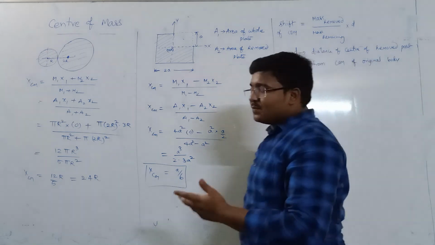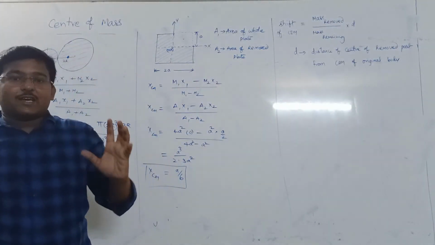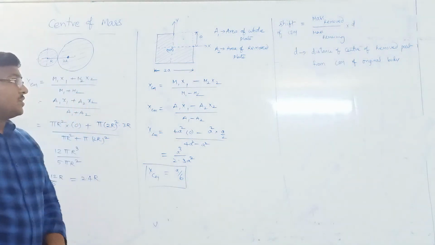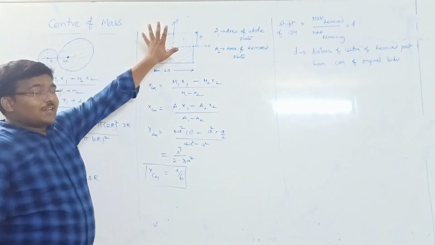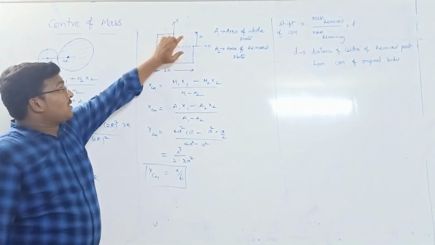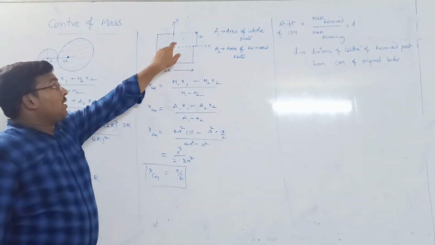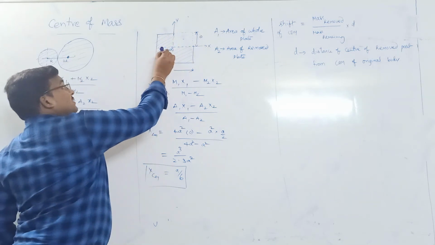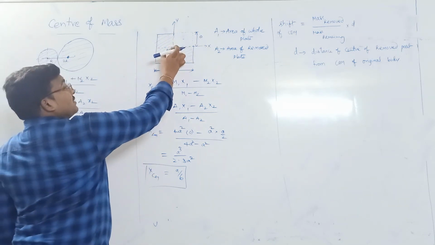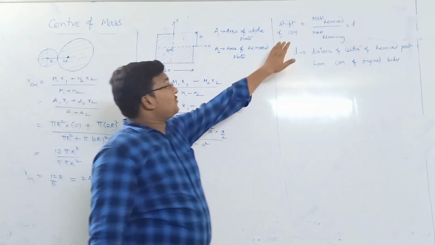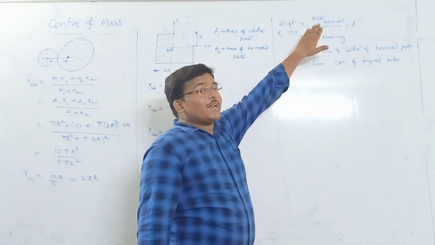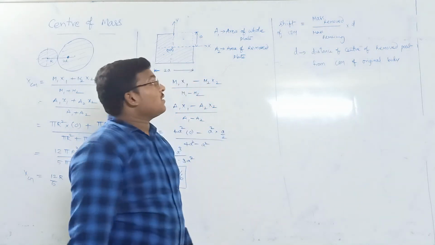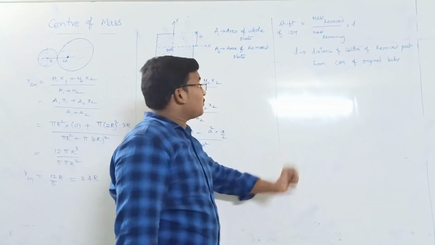So I can simply say that if you remove some part from the entire plate, the center of mass will automatically shift. Let me take the same thing. The total is here, the center of mass will be there. Now when you remove this one, the center of mass will shift in this direction. And this shift is nothing but removed mass by remaining mass into D. We'll just go for some problem.